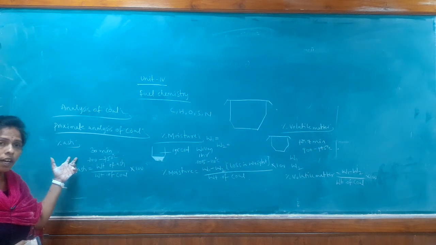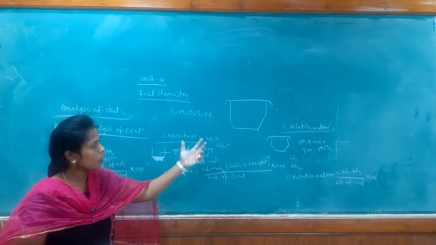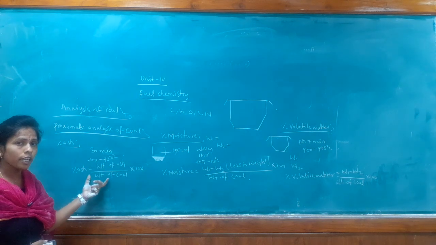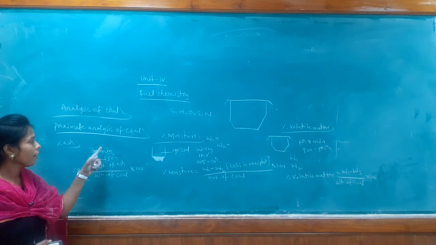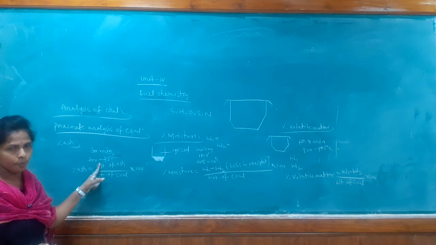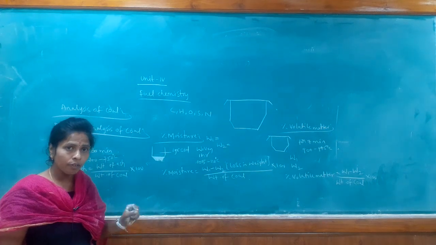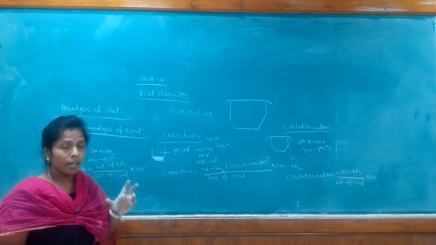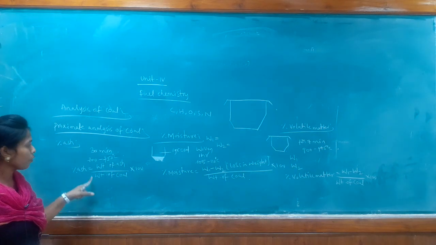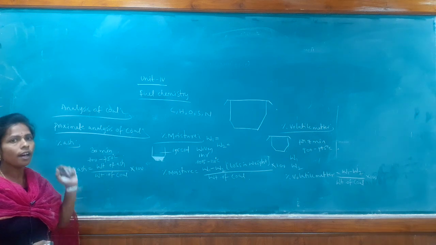Yes. So, how are we calculating the percentage of ash? After the percentage of moisture and percentage of volatile matter, the same silica crucible is placed in the muffle furnace for half an hour at 700 to 750 degrees centigrade. Now the entire coal sample is converted to ash. By using that ash weight, we can find the percentage of ash. The formula is weight of ash divided by weight of coal sample taken, into 100.